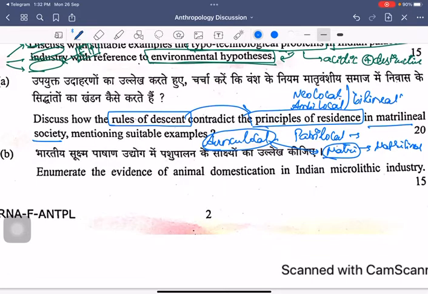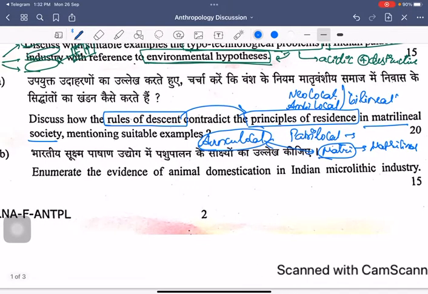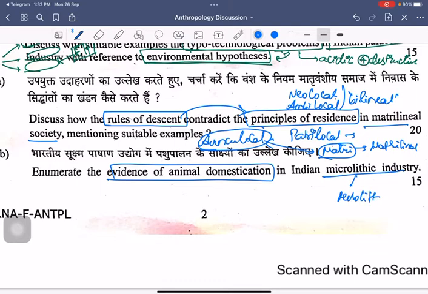Enumerate the evidences of animal domestication in the Indian microlithic industry. When you look at this question, which is asking about the evidences of animal domestication in the Indian microlithic industry, microlithic is nothing but the Mesolithic era, the Mesolithic period. Microlithic is the type of technology that was existing during Mesolithic cultures. And the fundamental understanding of Mesolithic culture is that it is a transitionary period.